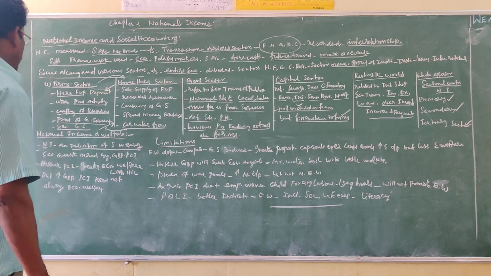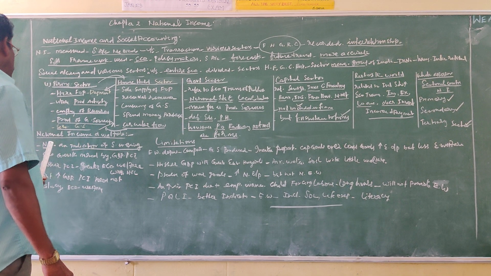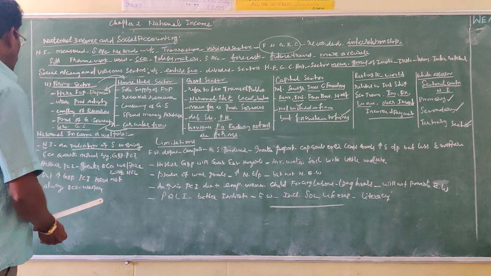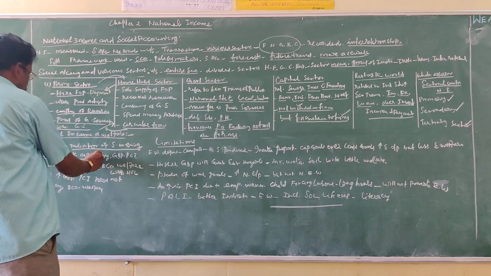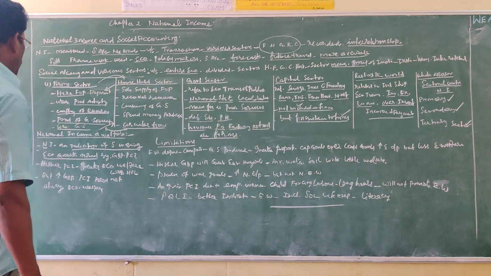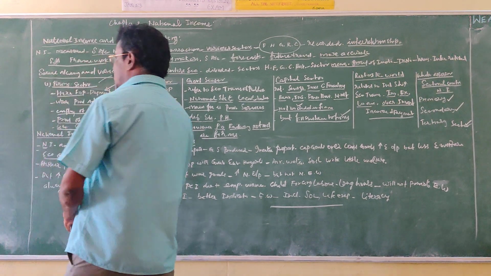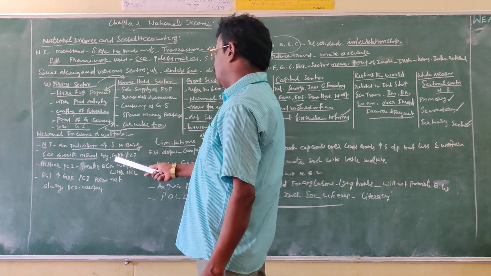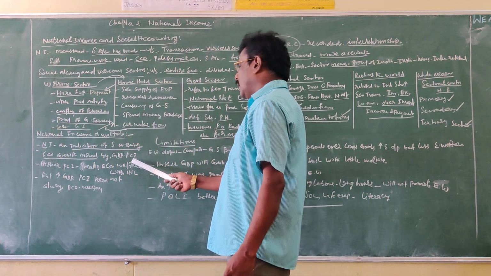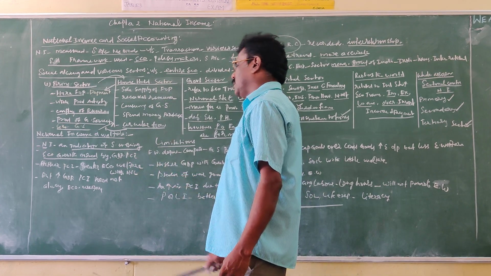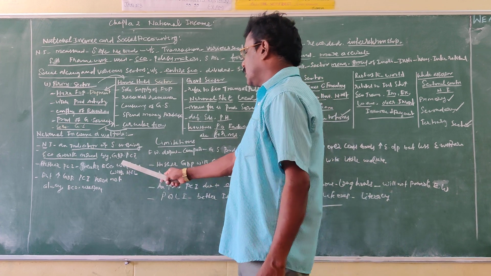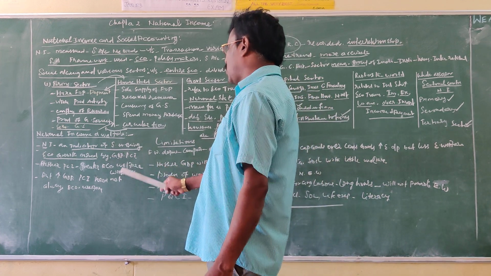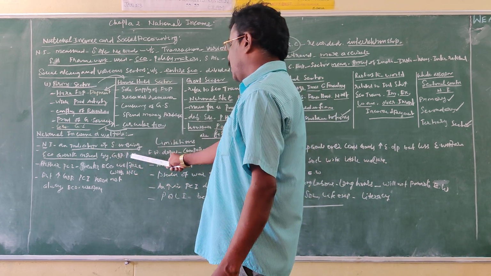That should be indicated with the help of national income. The economic growth of the nation is measured by the level of GDP and per capita income.